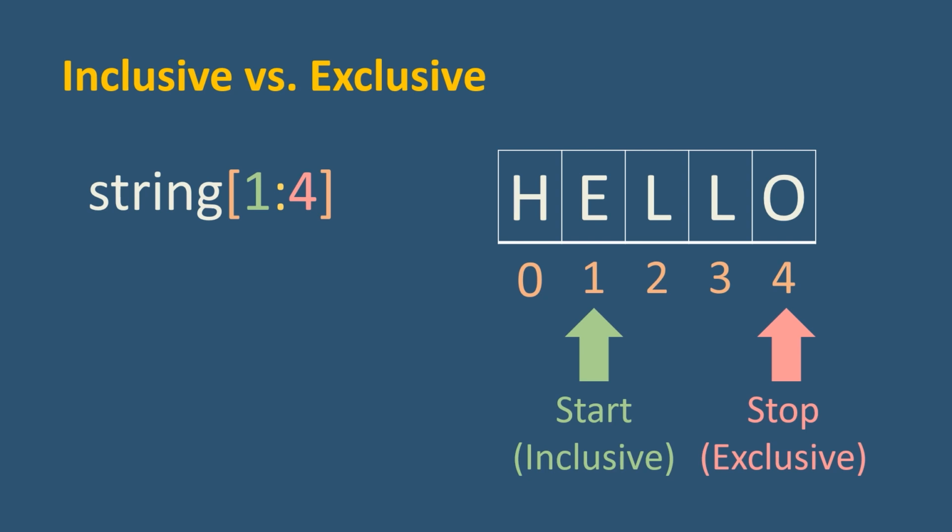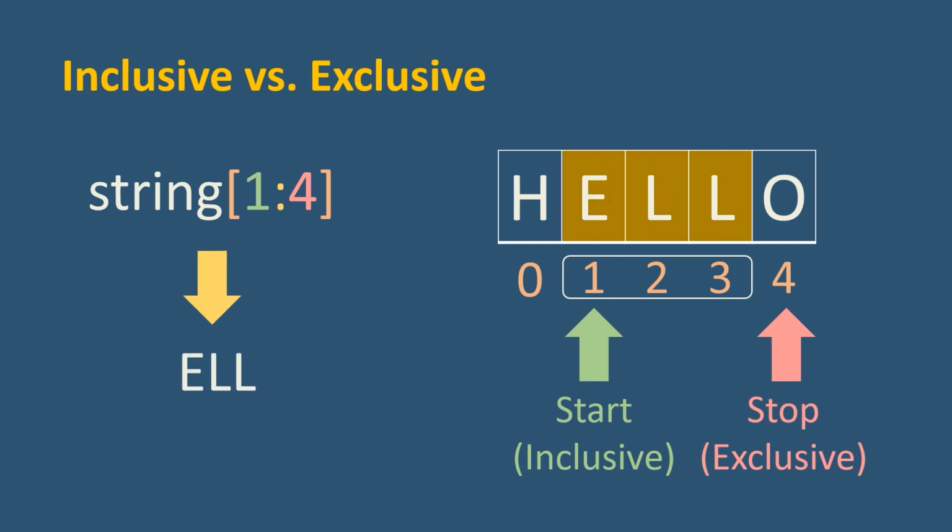Exclusive means that the character at the stop index is not included in the slice. So, if our stop index is 4 in the string hello, the slice will include the characters up to, but not including, the character at index 4, which is o. So, the slice includes the characters at indices 1, 2, 3, e, l, l, but it does not include the character at index 4. Now that we understand this concept, let's put it into practice in the IDE.